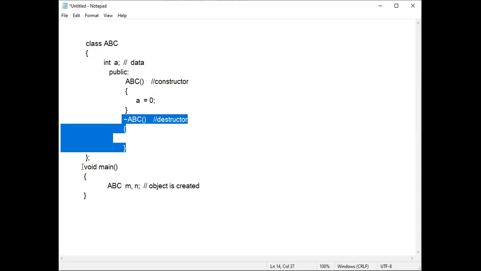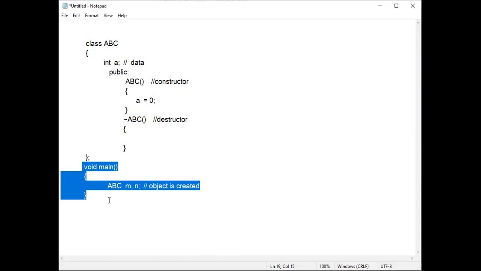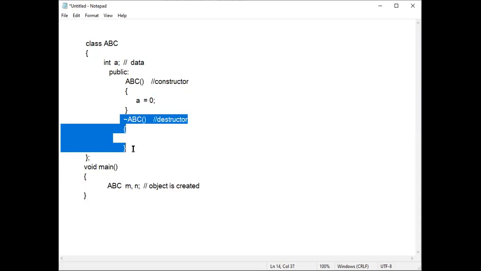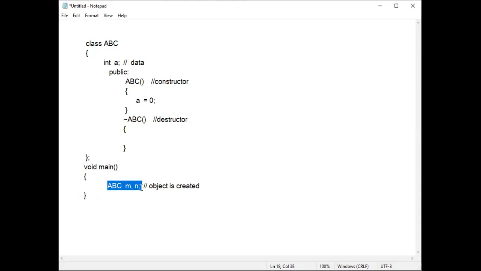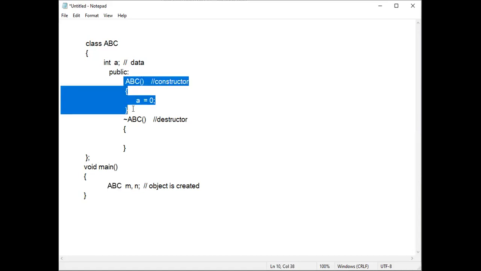When we come to the end of the working of the complete program, the destructor will be called just before the closing brace. We cannot notice it. Destructors are called automatically by the compiler, whereas for a constructor we have to write this line.